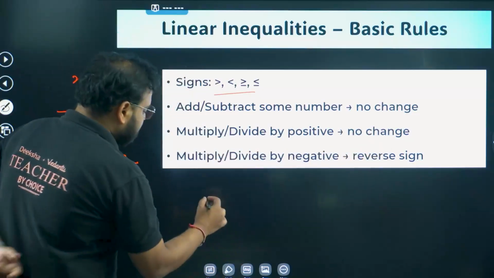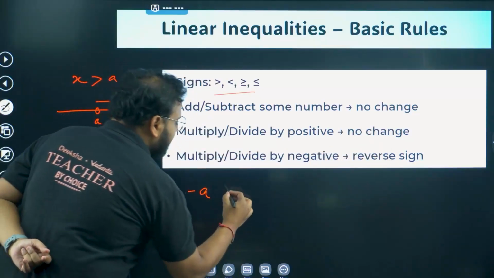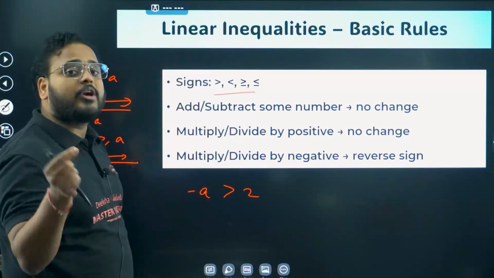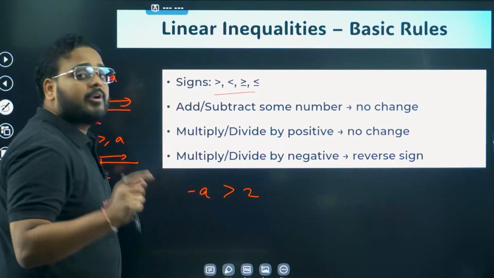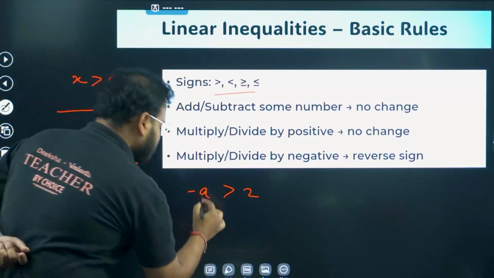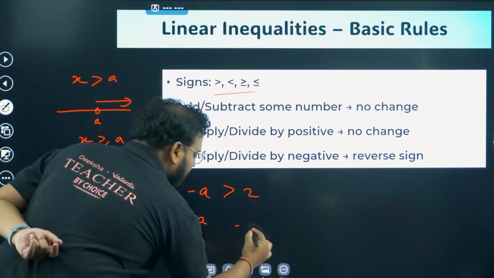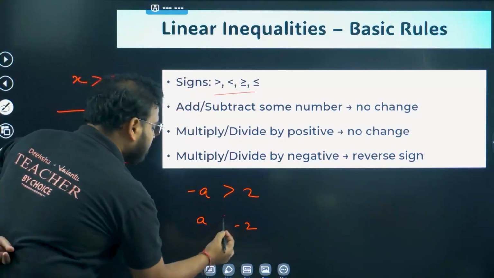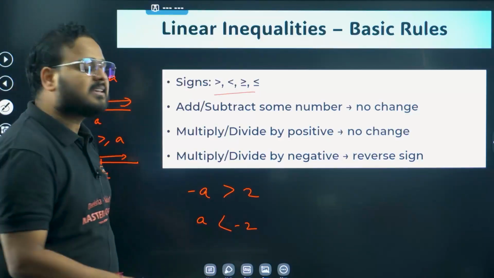For example, if I have, let's say, minus a greater than 2, and I want to find the inequality for just a, what do I have to do? I have to divide or multiply by minus 1. So this will become a, this will become minus 2. If you divide by minus 1 or multiply by minus 1, the inequality will reverse. In other cases, it will not reverse.